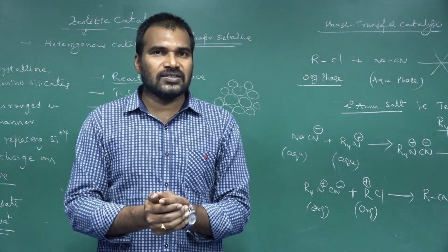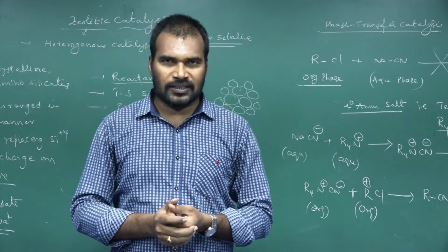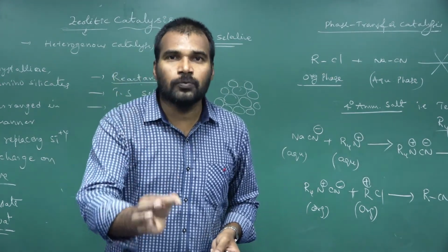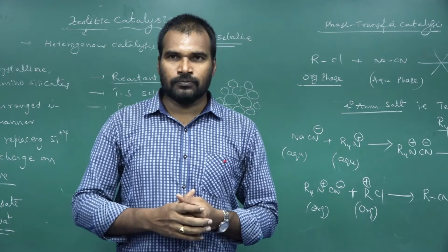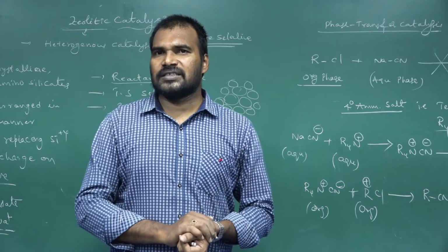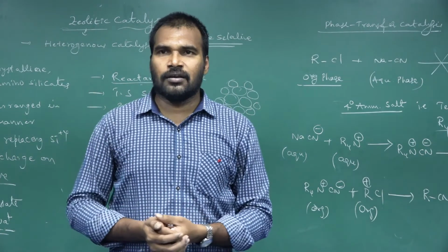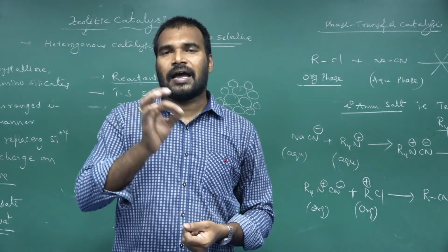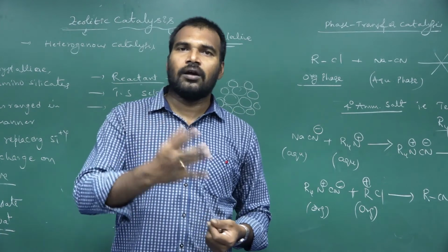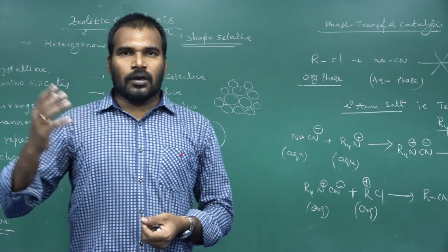So nanocatalysis shows the behavior of both homogeneous and heterogeneous catalysis. In fact, nanocatalysis is nothing but a soluble heterogeneous catalyst. The best example is the conversion of lindane into cyclohexane by using a bimetal, that is iron-lead. Lindane to cyclohexane can be done by using a nanocatalyst. So this is about nanocatalysis.